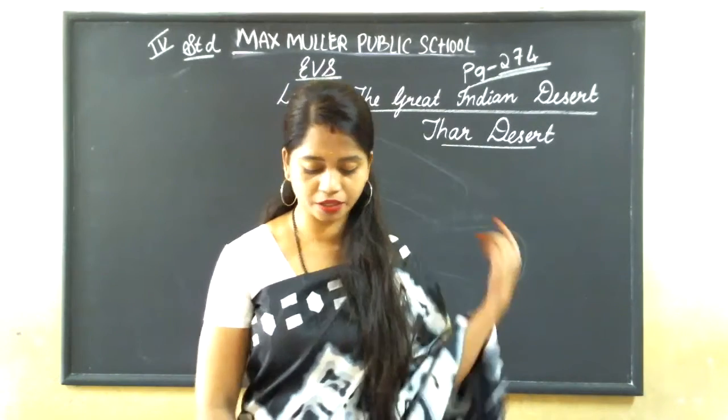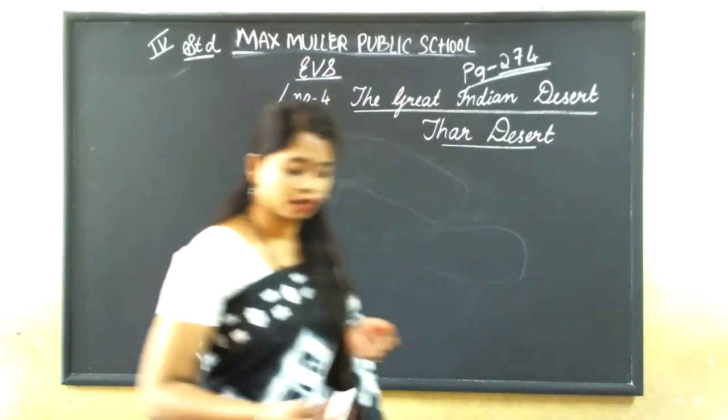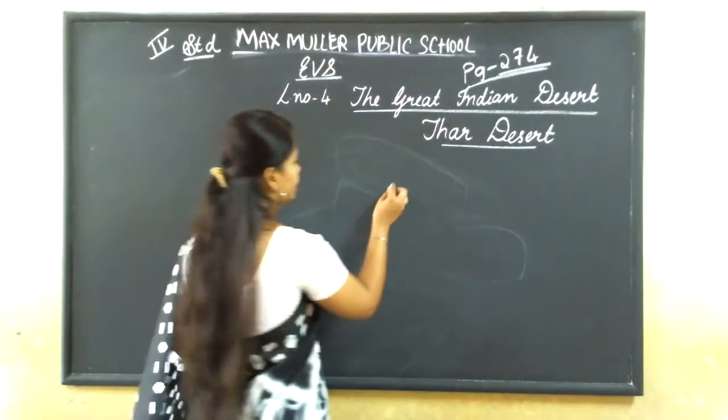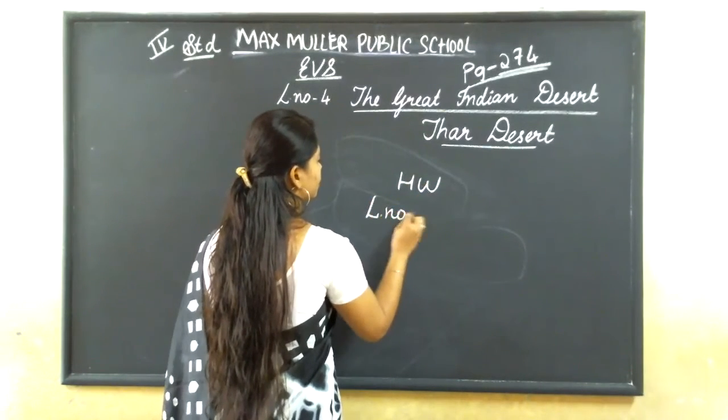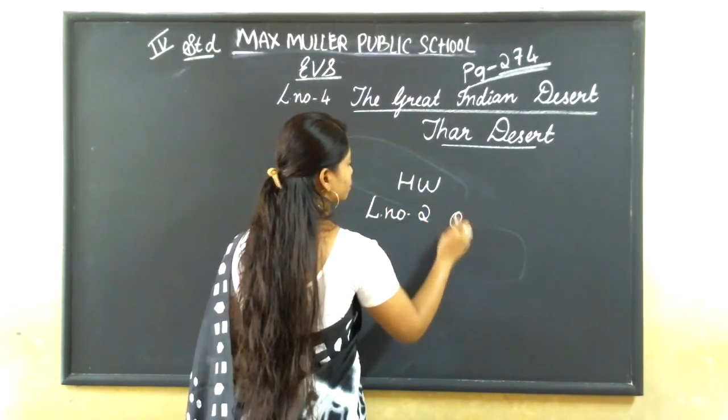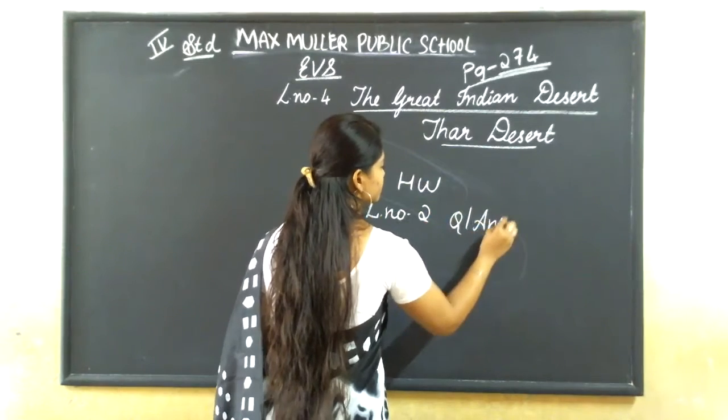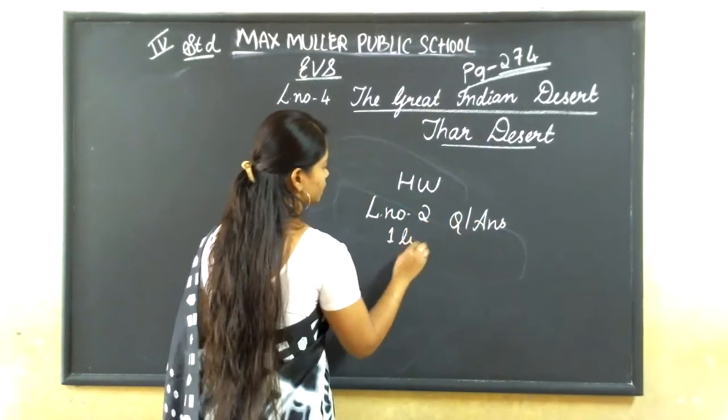I hope you all have understood this. And today's homework: it is lesson number 2, question answers 1 to 5.